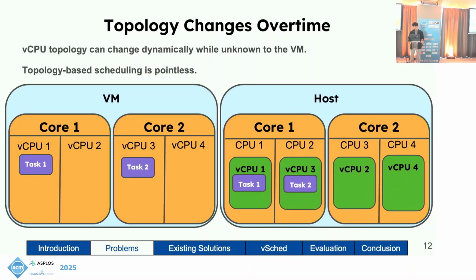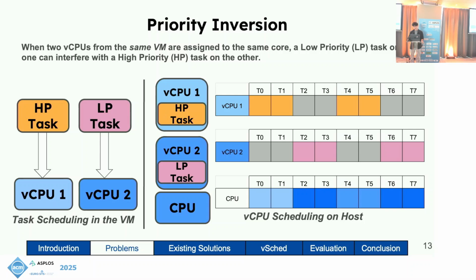The guest is unaware of what's happening and is now failing in its objective to maximize die space for each task, since task 1 and task 2 are on the same core. Here's one more example of a very unique problem caused by the properties of vCPUs.